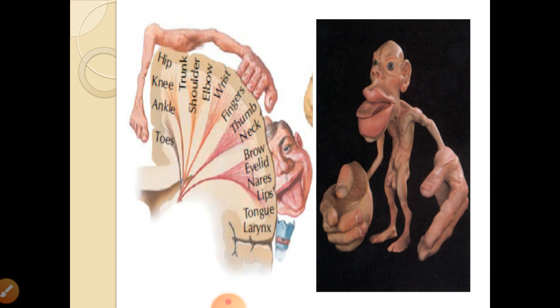In the vertex and downwards they are represented as hip, trunk, shoulder, elbow, wrist, then fingers and thumb given much larger area, then neck, and then the head: the eyelids, then lips, tongue, larynx, pharynx. So the mouth and the hand are given much larger representation because they require fine movement. The same type of arrangement is there in the sensory cortex also.